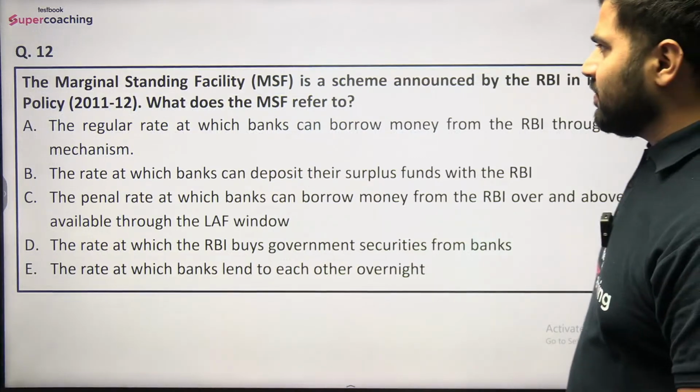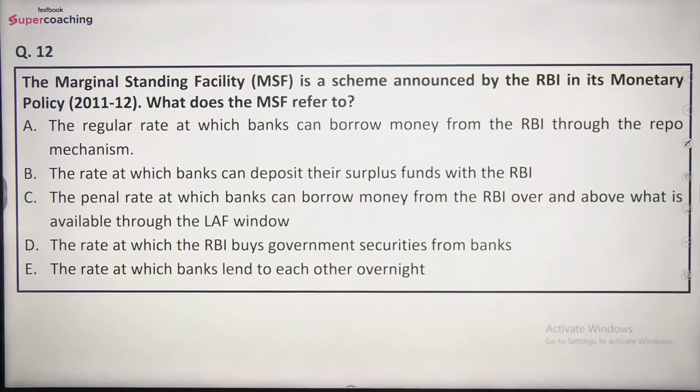Question number 12: the marginal standing facility is a scheme announced by the RBI in its monetary policy 2011-12. What does the MSF refer to? Options are: the regular rate at which banks can borrow money from the RBI through the repo mechanism; the rate at which banks can deposit their surplus funds with the RBI; the penal rate at which banks can borrow money from the RBI over and above what is available through the LAF window; the rate at which the RBI buys government securities from banks; and the rate at which banks lend to each other overnight.